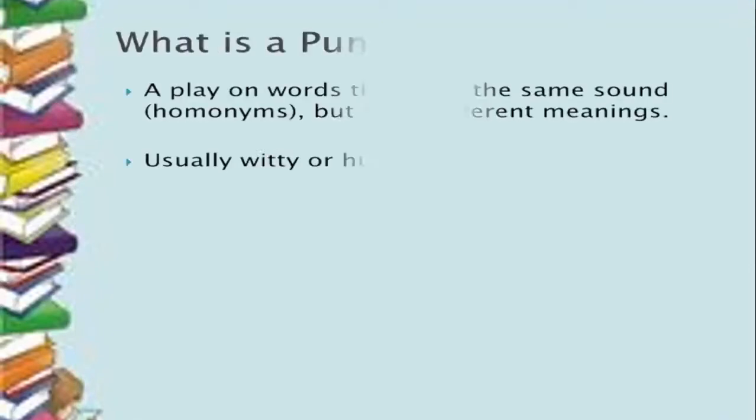Now let us go to the next one, a pun. So what is a pun? A pun is a play on words that have the same sound but different meanings. So when you use homonyms and try to create some kind of humor or wit, then it is called a pun. Now, puns are usually witty or humorous. So when you want to add some element of humor or fun or some light element to your poem, you use the figure of speech pun.